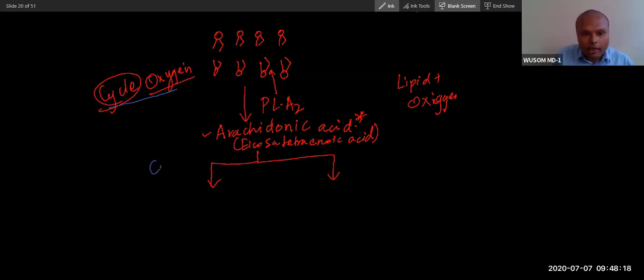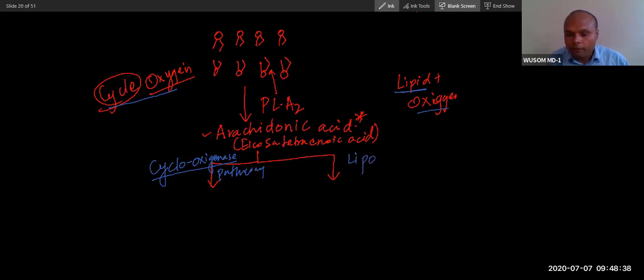One is cyclooxygenase, which is the name of the enzyme, so the cyclooxygenase pathway. The second is the lipoxygenase pathway. So cyclooxygenase and lipoxygenase, 2 pathways are there.